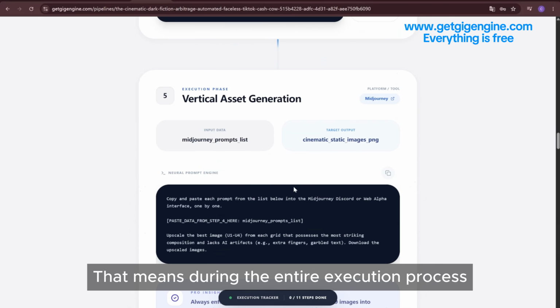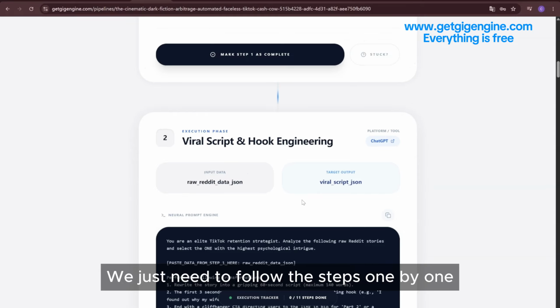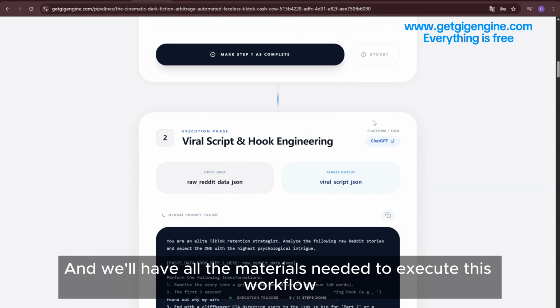That means during the entire execution process, we don't need to think about anything else. We just need to follow the steps one by one. And we'll have all the materials needed to execute this workflow.